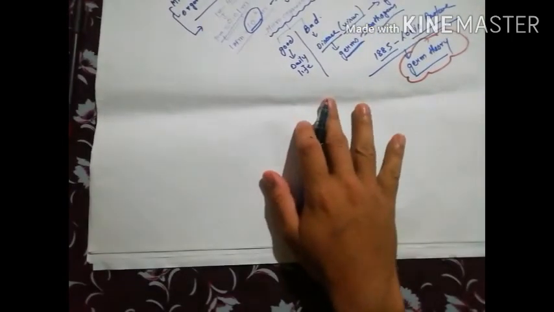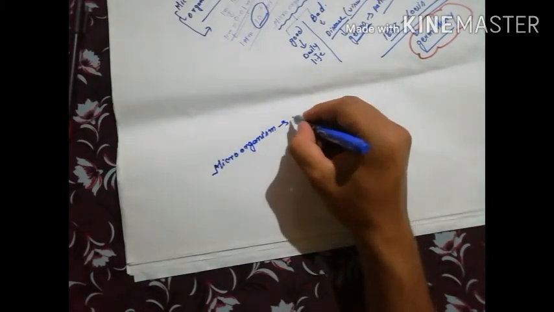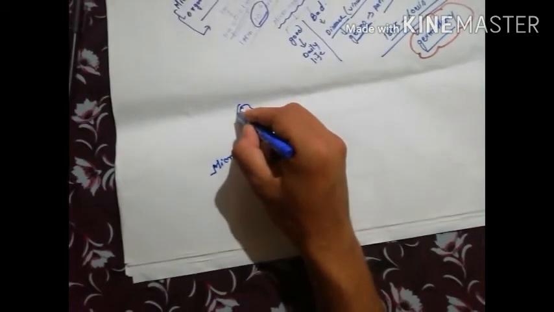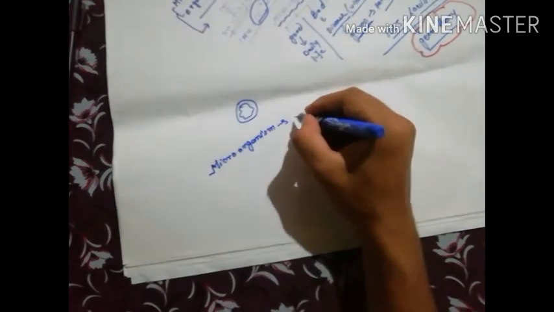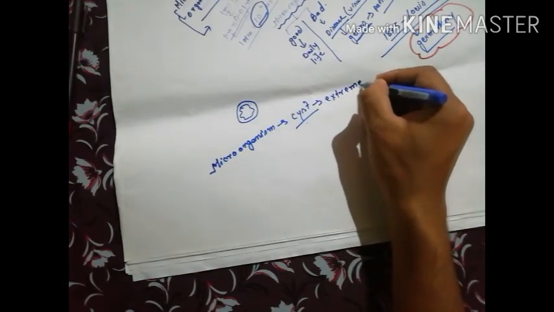Some special characteristics of microorganisms I will tell you right now. In the body of the microorganism, there is a hard outer layer. For example, this is a microorganism. On the periphery of the organism, there is a hard layer known as the cyst. That is the outer covering that protects the microorganism in extreme temperatures, too much cold or too much hot.